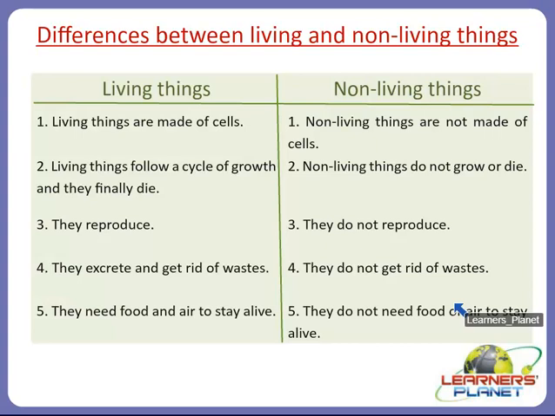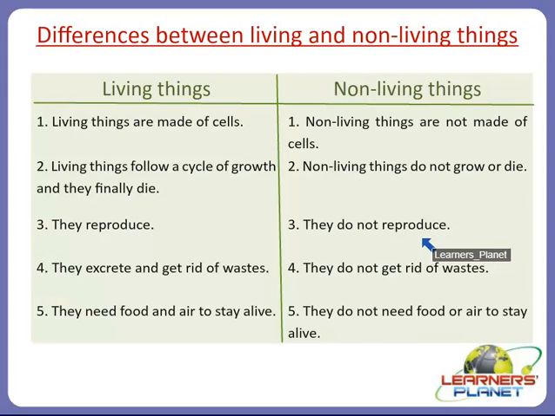So this is a very simple difference between living and non-living things, but there are some similarities too. They are not the major similarities, but we need to remember them. Living and non-living things are made up of some material. For example, the body of human beings and animals is made up of skin, bones, flesh, and organs. But a pen or a plate is made up of plastic or metal.